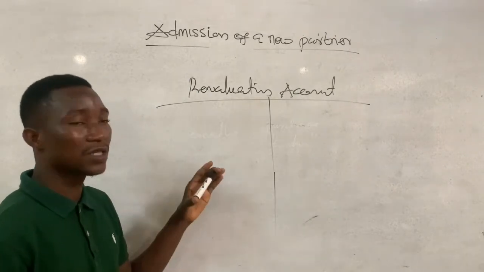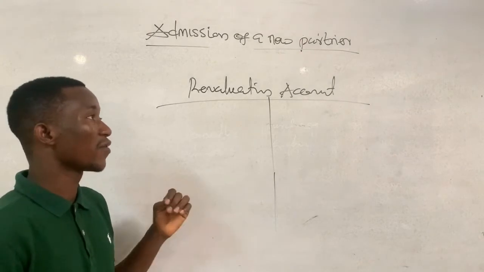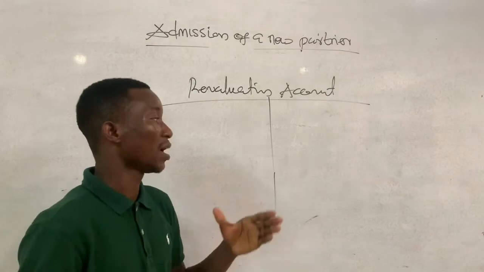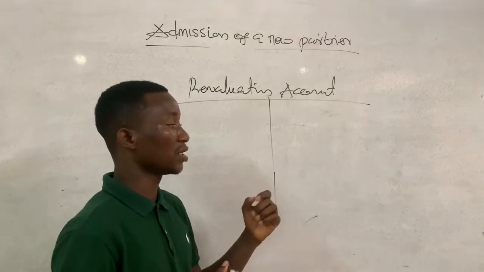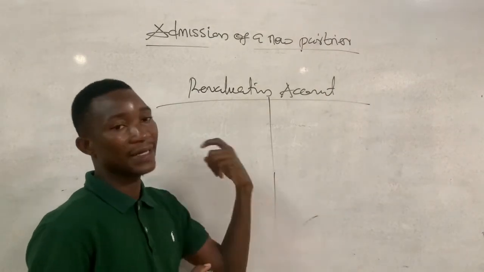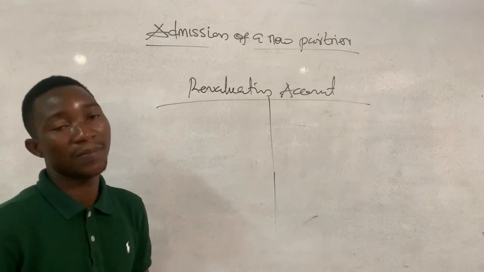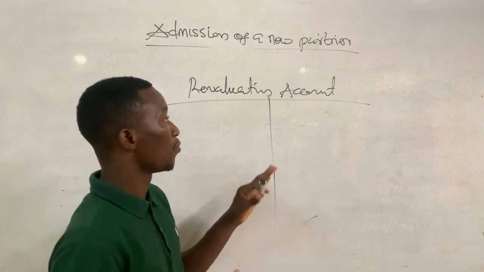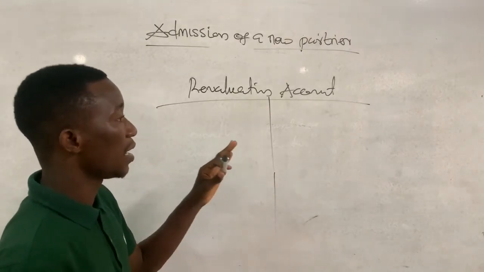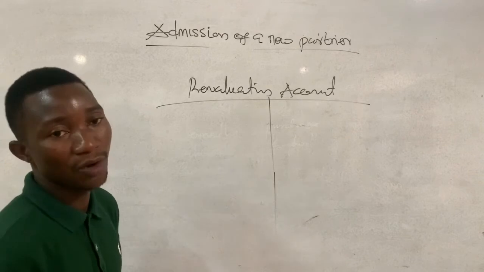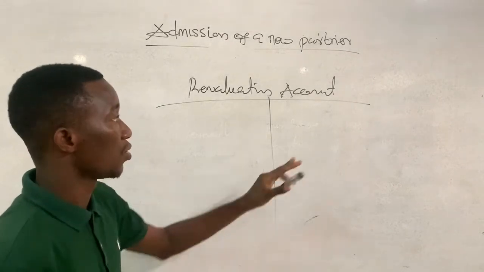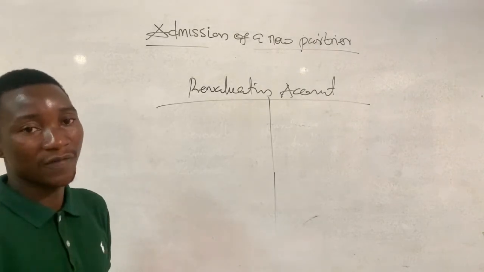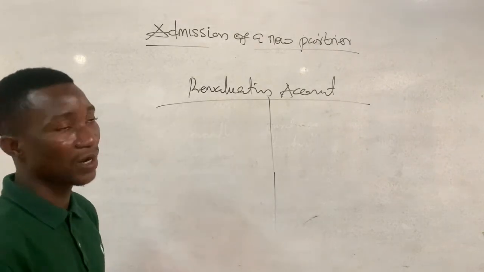So when there is a profit on revaluation, we debit the revaluation account and transfer that to the capital account as credit entry. And anytime there is a deficit on revaluation, we credit revaluation and debit the capital account of the partners to reduce their capital account balances. Is that okay? So with the revaluation, anytime there is an increase in value of assets, the difference we credit revaluation account. And anytime there is a decrease in value of assets, the difference we debit revaluation account.